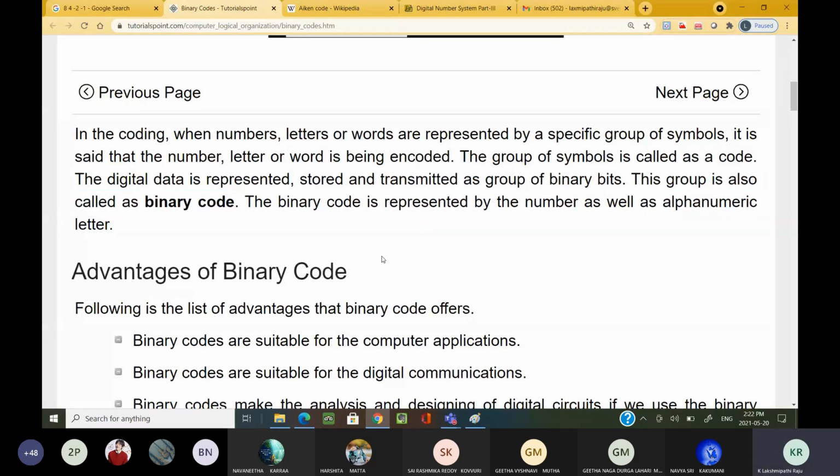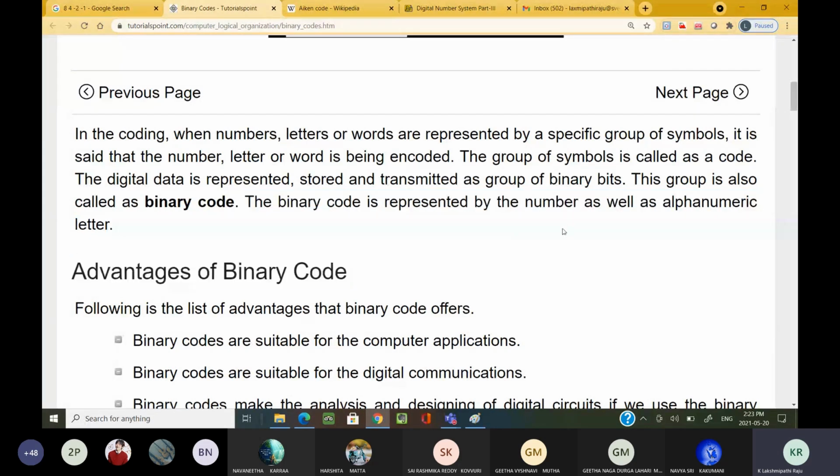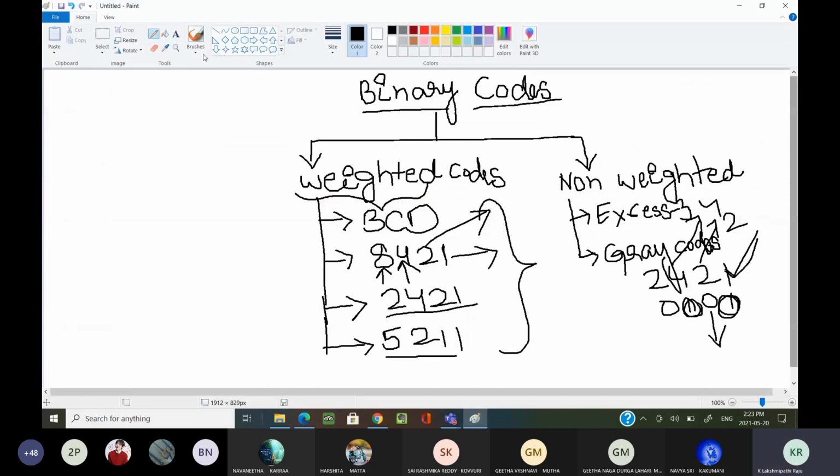The binary code represents numbers as well as alphanumeric letters. Now some people may have a doubt: sir, we have not understood what you are saying. Can you tell me the numerical value for capital A? It is 65.